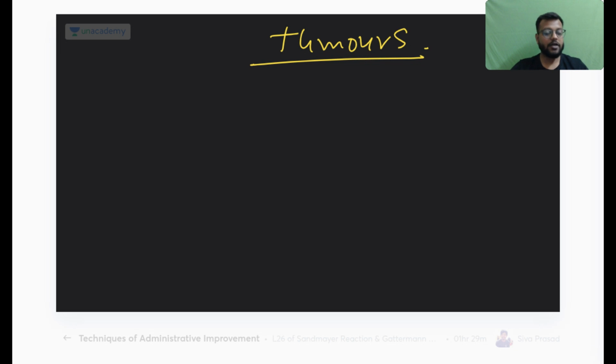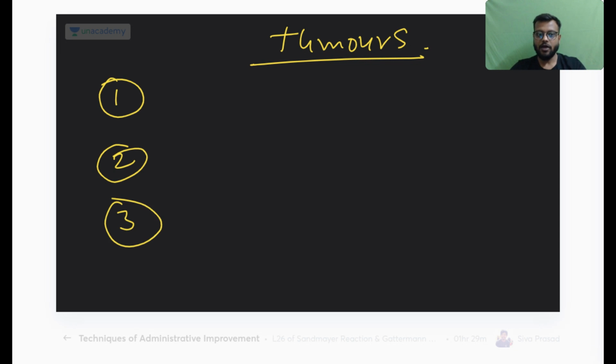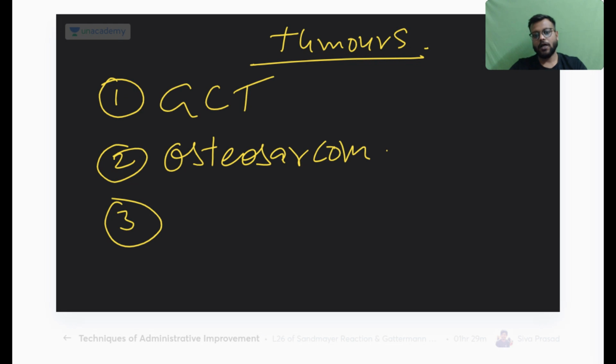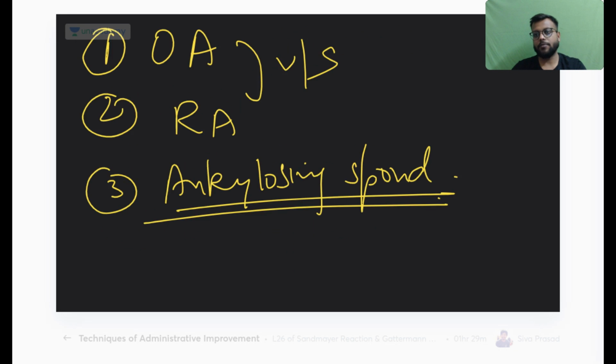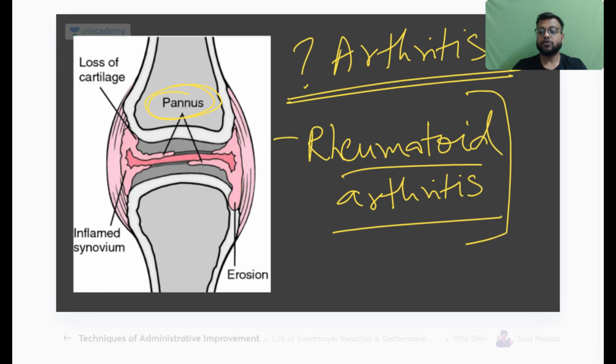And the second topic from which a question will definitely come is bone tumors. In bone tumors again you need to read three things that are always asked, and questions come from these only. First is your GCT, second is your osteosarcoma, and third is your Ewing's sarcoma. You need to remember and revise these three things. Okay, so now coming back to rheumatoid arthritis.